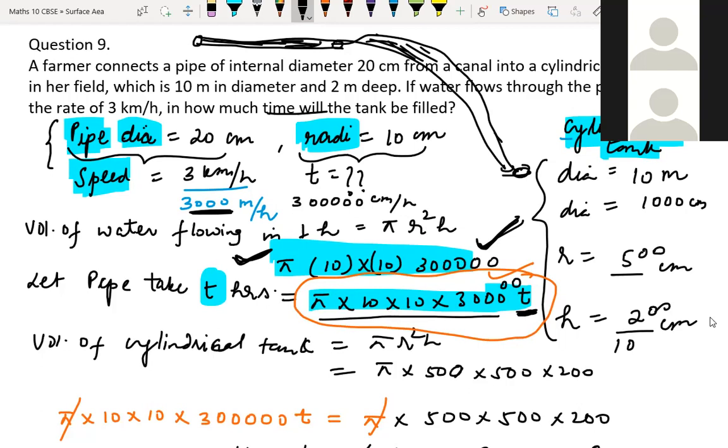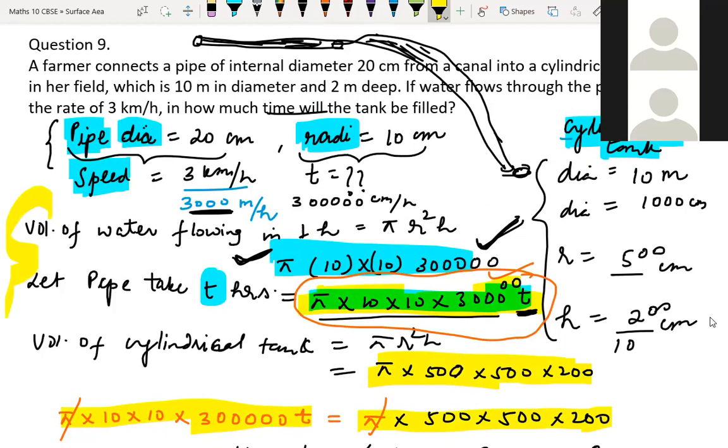Yes, sir, I get it. So if you multiply by t, that is nothing but the volume of the complete cylindrical tank. And the same volume part, we are comparing this one and this one. Both should be equal. Is it clear now? So instead of doing all these 3 lines, directly in the first step only you can do it here.